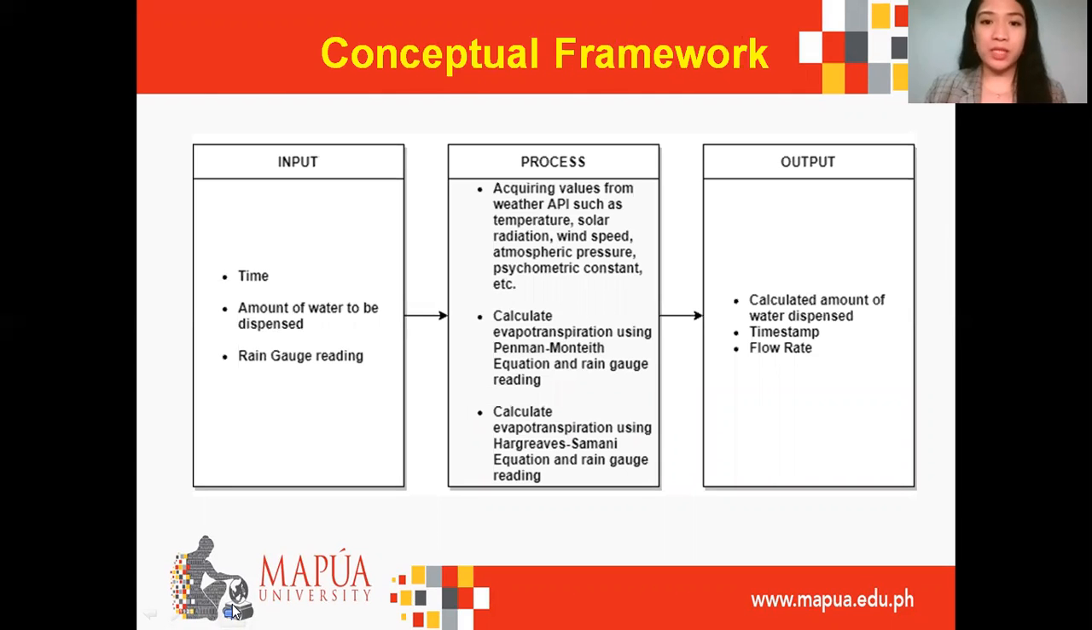The conceptual framework simplified the whole system in standard input, process, and output. The variables needed to compute for evapotranspiration using two equations have been laid out in the input box. The process listed in the process box is the computation of the evapotranspiration value using the two equations. The expected output will be the amount of water that is lost due to evapotranspiration and the rain gauge reading, and the calculated amount of water to be dispensed.